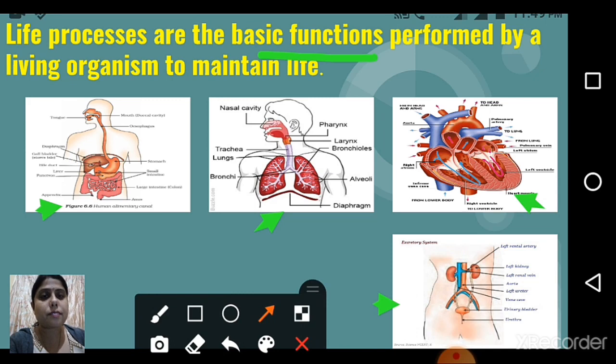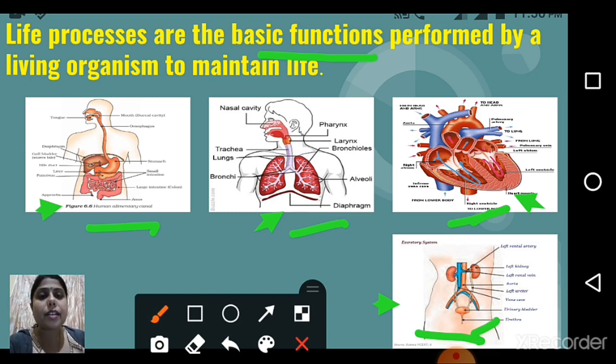These all systems are interconnected, and these all are very helpful for maintaining life, and they perform basic functions. Why do we call them that? Why do they perform basic functions? How can we say? Without the digestive system, without respiratory, without circulation, and without excretory system, we can't survive. These all things are basic for the maintenance of our life.